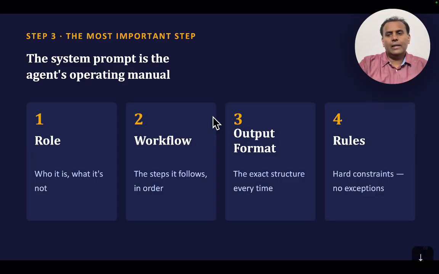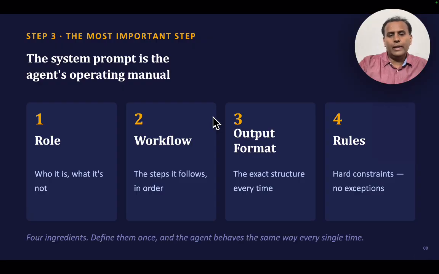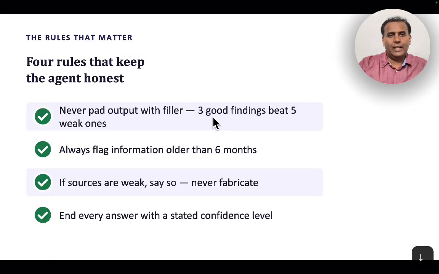So I will define that, and any constraints, right? I don't want the agent to search some of the sites which is not required, or it should do these websites, it should not visit, or not cover these topics. So all those things I can give the exact rules. So the key thing is 4 ingredients, define them once, and then everything gets taken care, right?